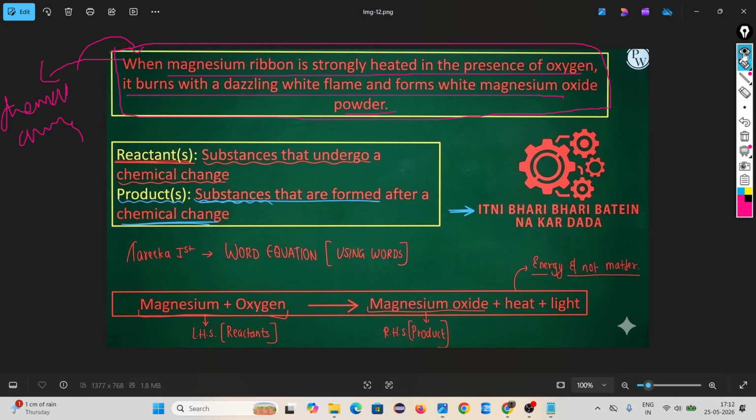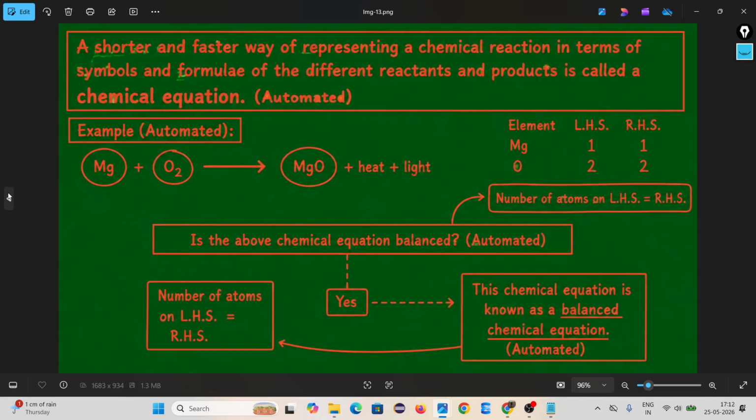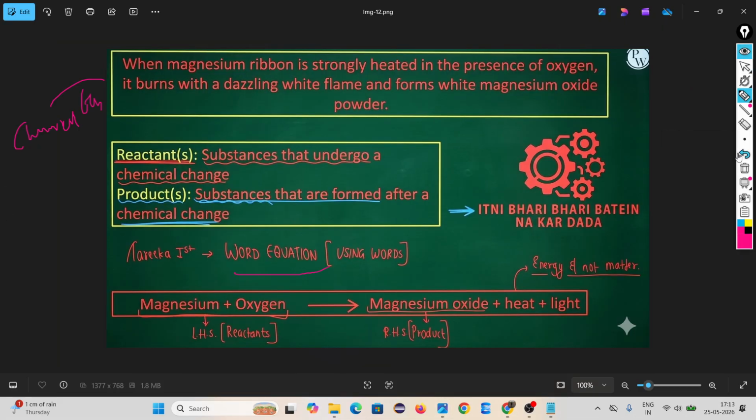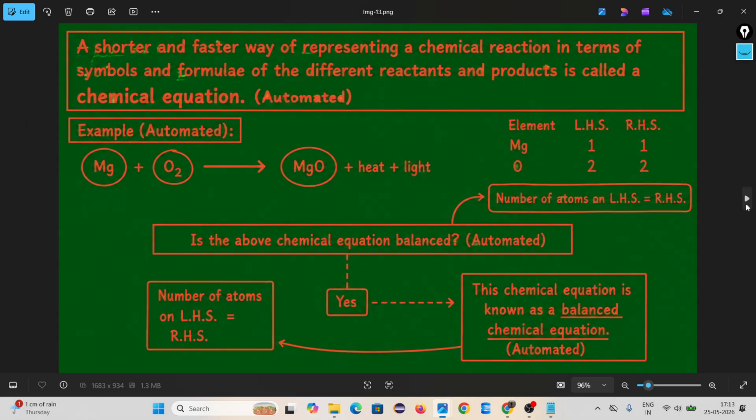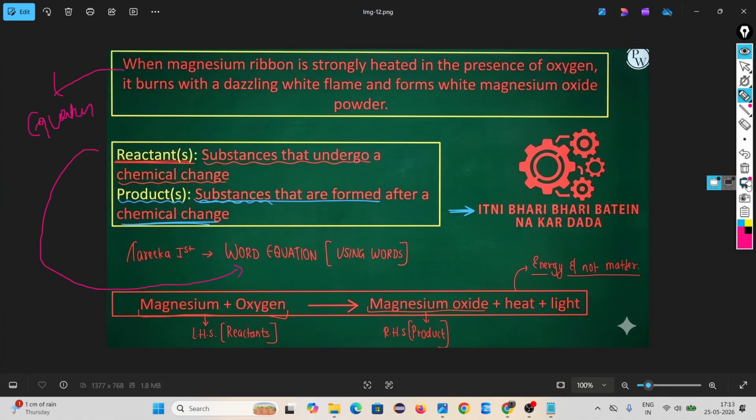To represent a chemical reaction, we need the help of a chemical equation. Chemical equation is of two types. One is word equation. We require an equation to represent a chemical reaction in shorter format. Either we can take help of a word equation or we can take help of a chemical equation. Okay, then to write an equation, some terms you have to remember.